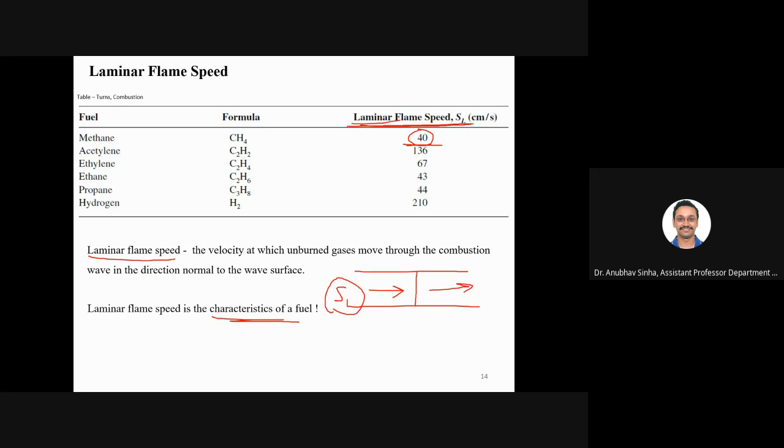Is this okay? That's why it is a characteristic. If you know the laminar speed, you know which fuel. If I give you any given fuel, let us say I give you hydrogen, and if I say the flame is laminar, then you can be sure that this is the speed it is going by.